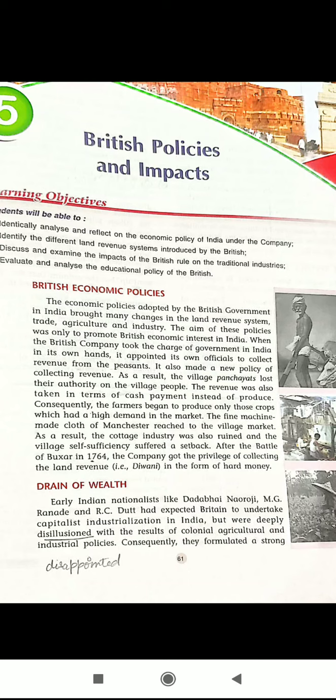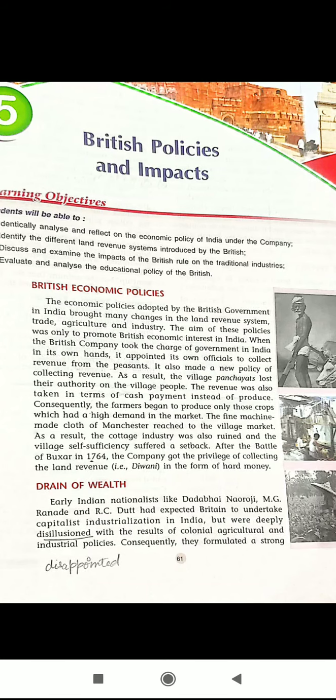And what was that new policy? Now the revenue was collected in cash instead of any kind of produce. Consequently, the farmers began to produce only those crops which had a high demand in the market.